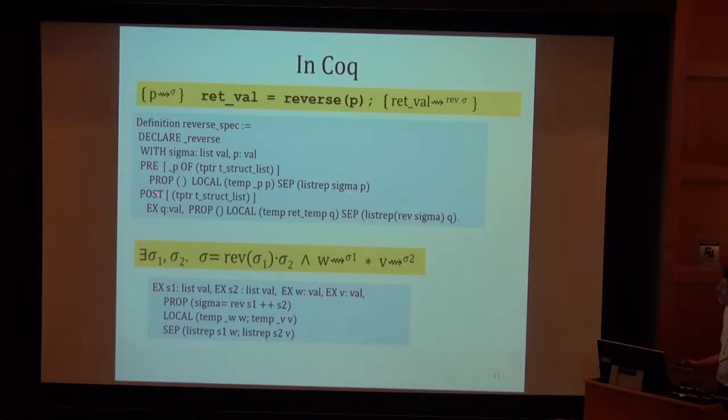And the postcondition returns some value, the ret temp of type pointer to struct list. And the postcondition is this. There exists a value Q such that that value is in the returned temporary, the ret temp. And in memory, there's the separating conjunct. Q is the address of a linked list representing the reverse of sigma. So there's our function specification.